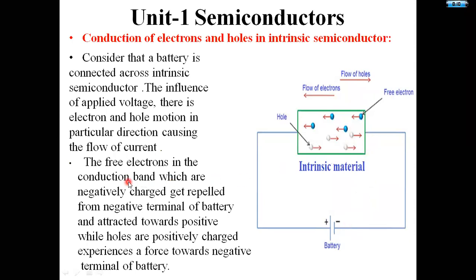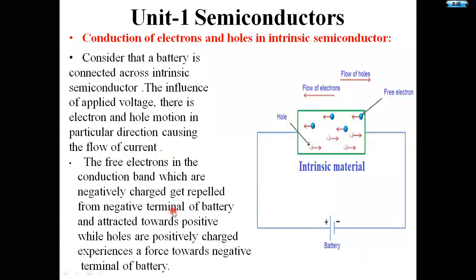This is the point. That same point is given in some other notation here. Free electrons in the conduction band which are negatively charged get repelled from negative terminal of battery, that means attracted towards positive terminal, while holes, which are positively charged, experience a force towards negative terminal of battery. Electrons are negatively charged particles, repelled by the negative terminal of battery but attracted towards positive terminal of battery, and holes are attracted towards negative terminal of battery.